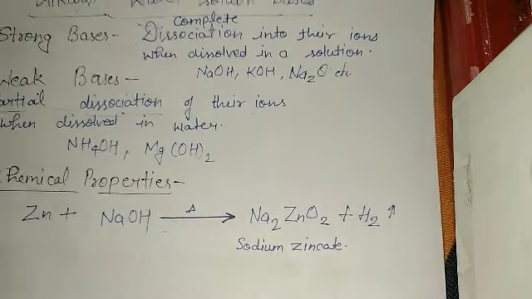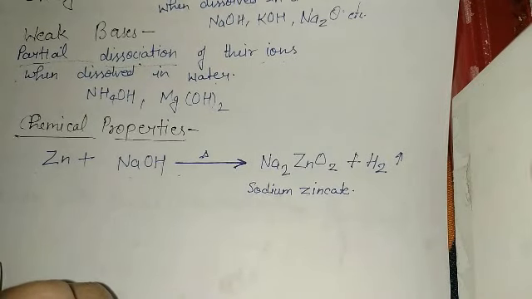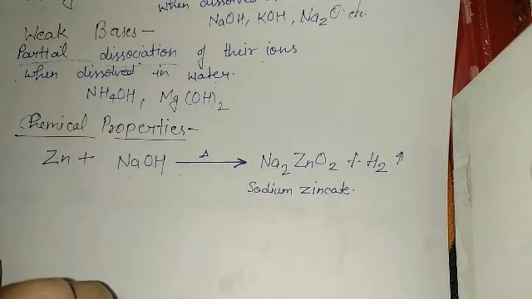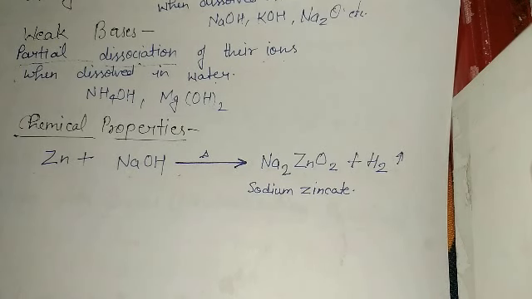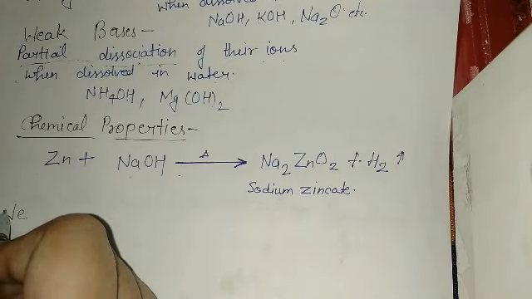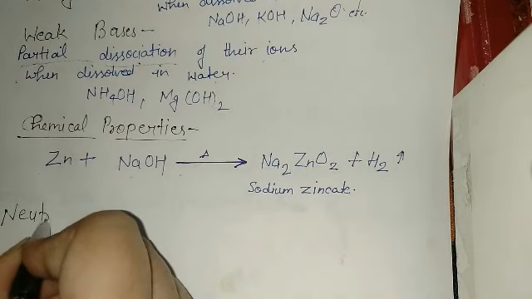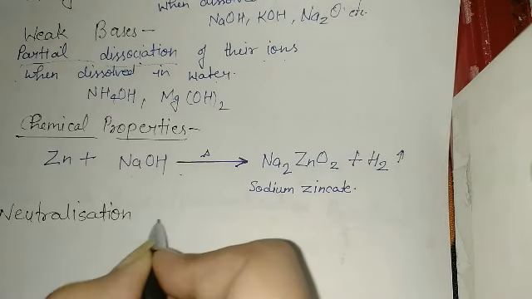Next chemical property which we are going to study is the reaction of bases with acids. You have already learned this reaction in the chemical properties of acids, but we will go through it again. This is the neutralization reaction. Neutralization reaction is the reaction of acids with bases.